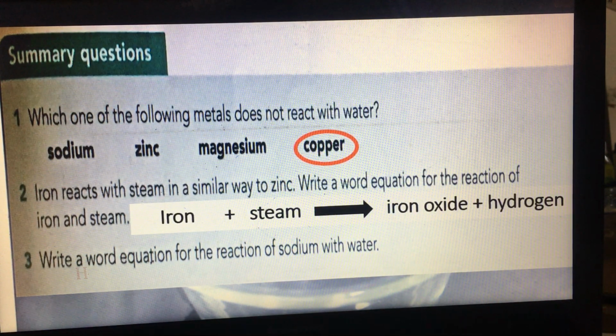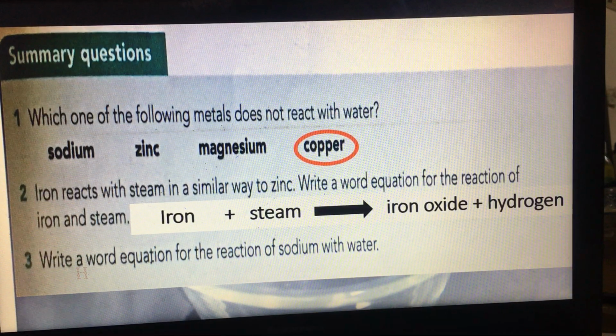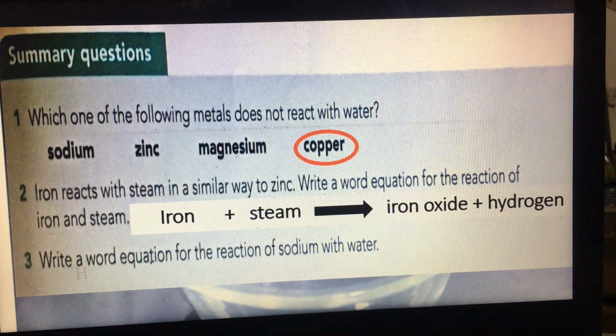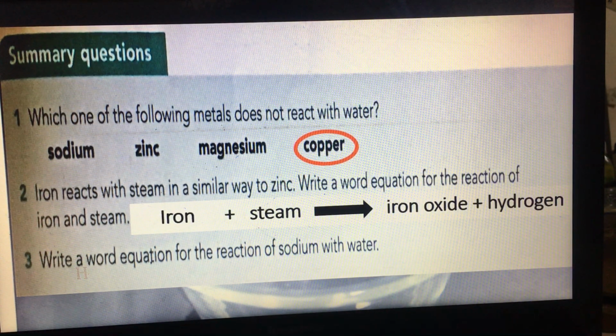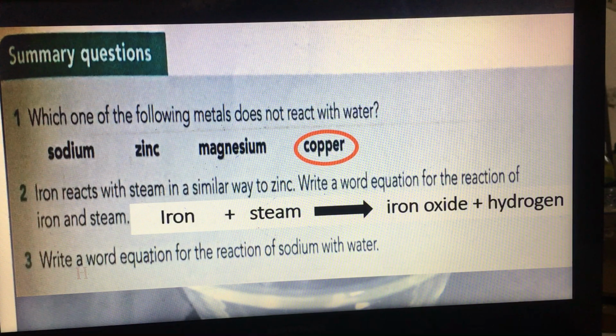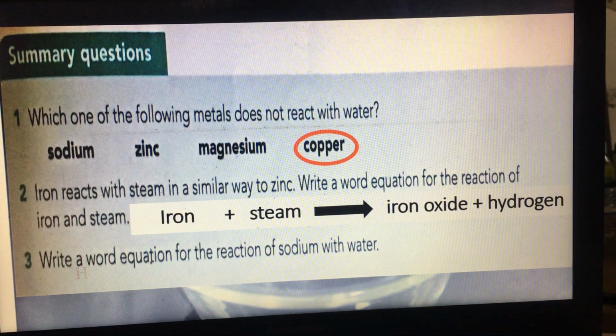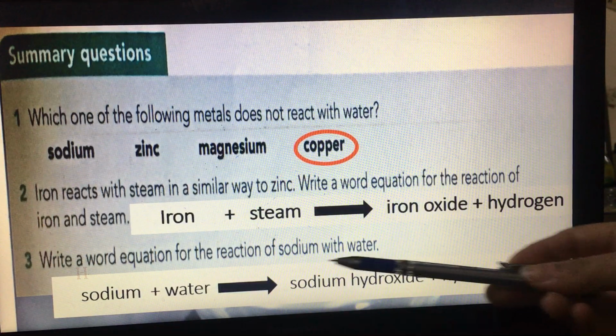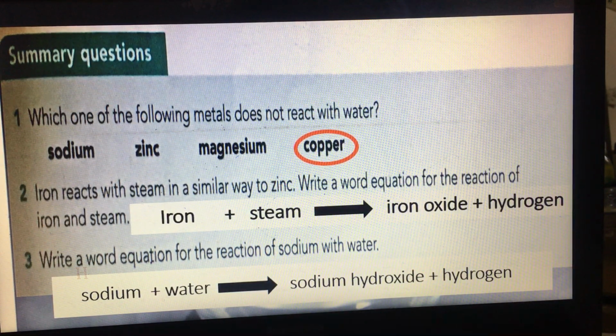What about the third question? Write a word equation for the reaction of sodium with water. We say that sodium and lithium are reactive metals, so they can react with water to produce metal hydroxide. So here the product will be hydroxide, not oxide. So sodium and water produce sodium hydroxide and, sure, hydrogen gas.